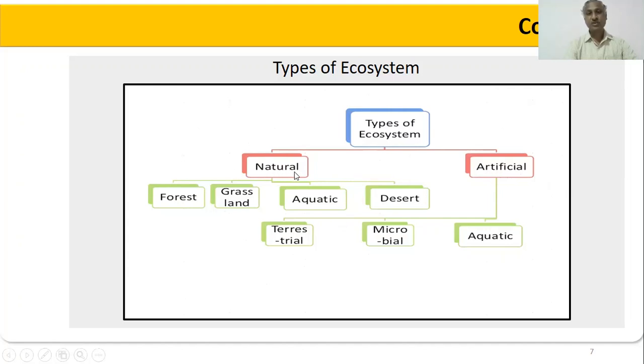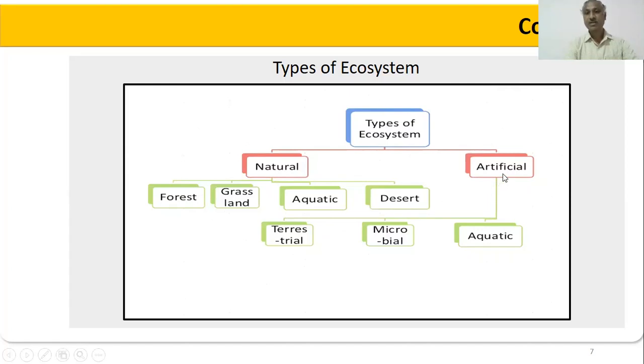The natural ecosystems are further classified into four categories: first, the forest ecosystem; second, the grassland ecosystem; third, the aquatic ecosystem; and fourth, the desert ecosystem. These all come under the natural ecosystem.